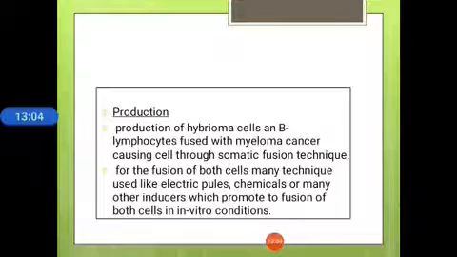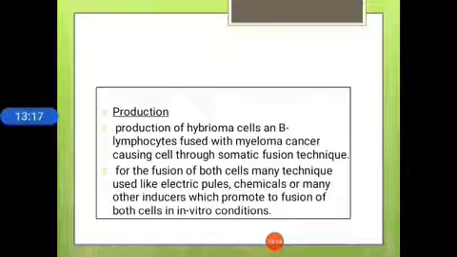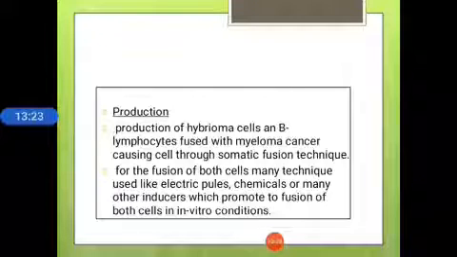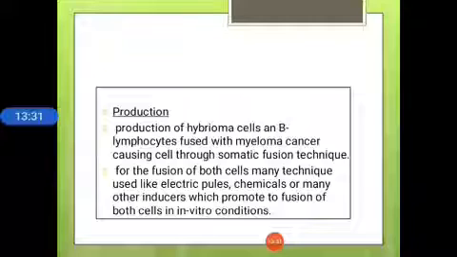In the production of hybridoma cells, B lymphocytes are fused with myeloma cancer cells through somatic fusion techniques. So cancer cells and antibody producing cells undergo somatic fusion techniques. For the fusion of both cells, many techniques are used, like electric pulses, chemicals or many other inducers which promote the fusion of both cells in vitro.